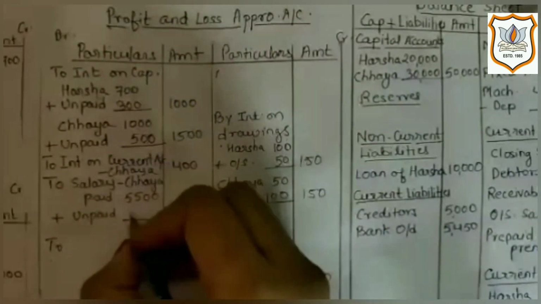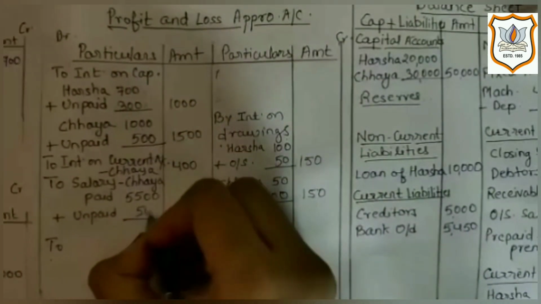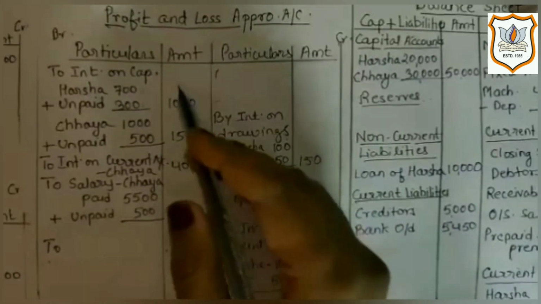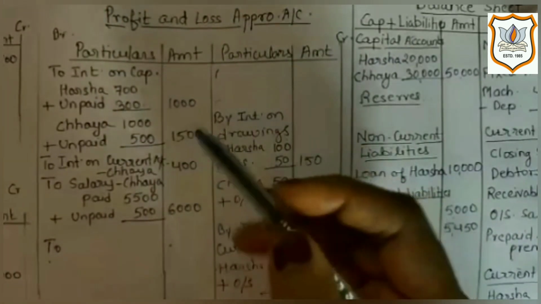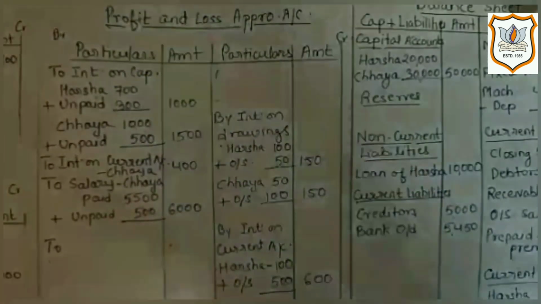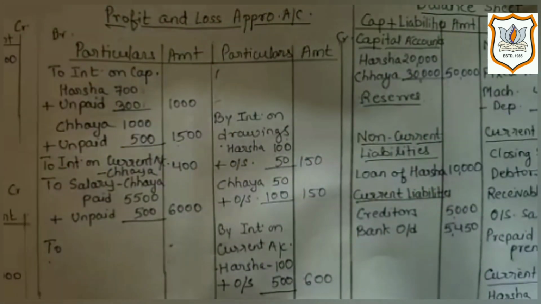So here we will record 500. In outer column we will get 6,000. We are recording it on debit side as it is an expense for the firm, or we can say payment made by the firm to its partner.